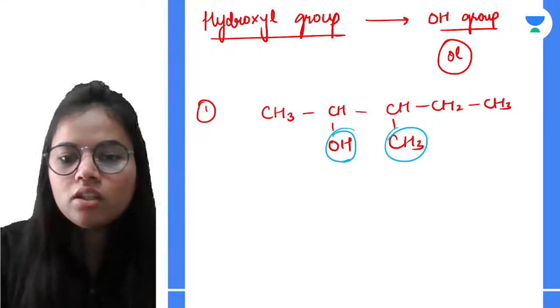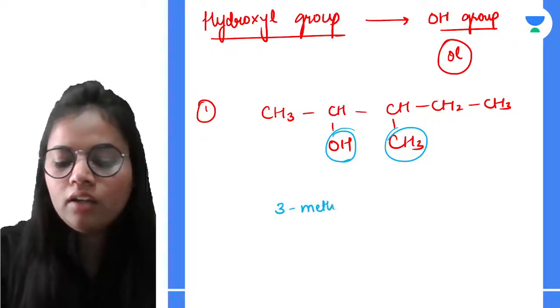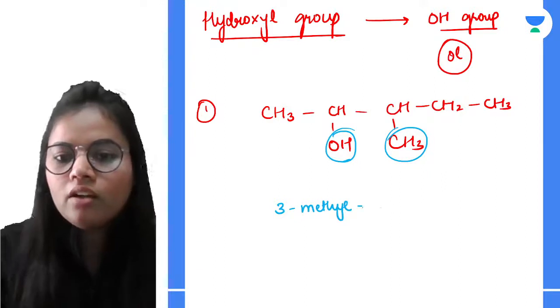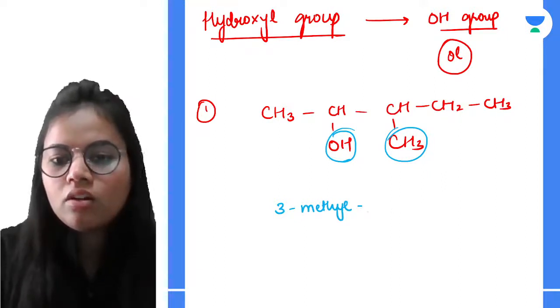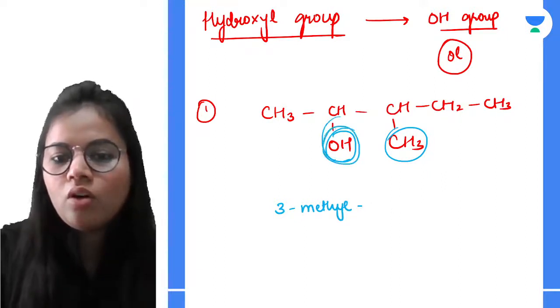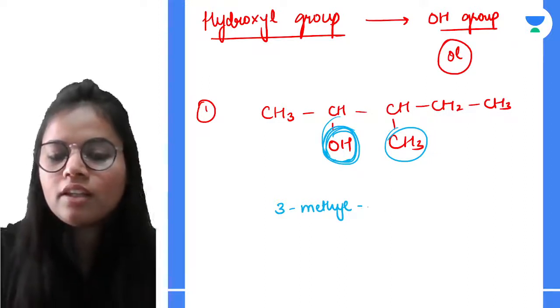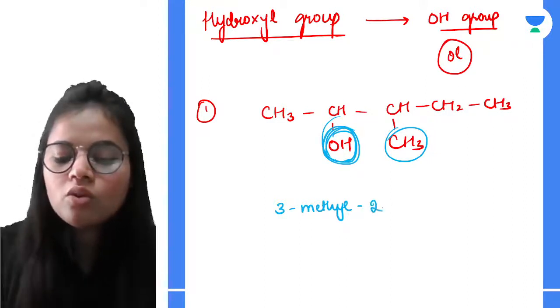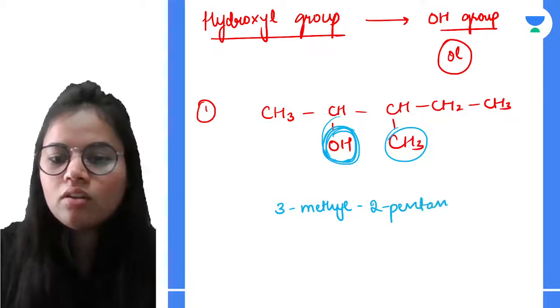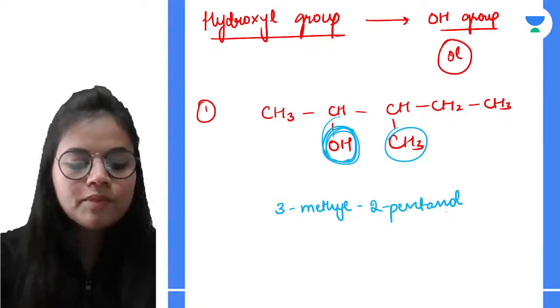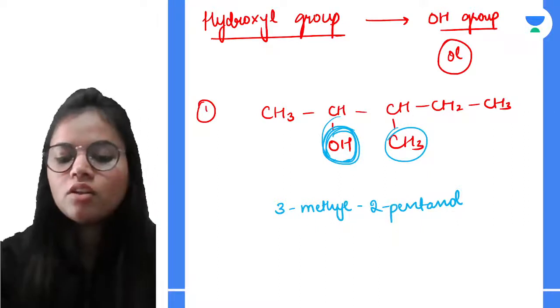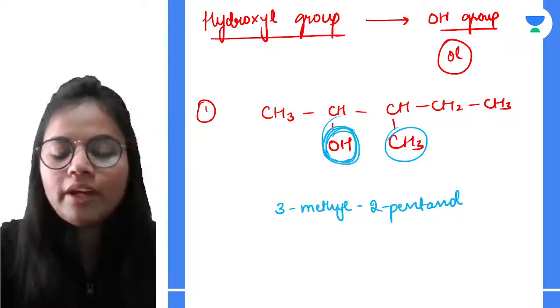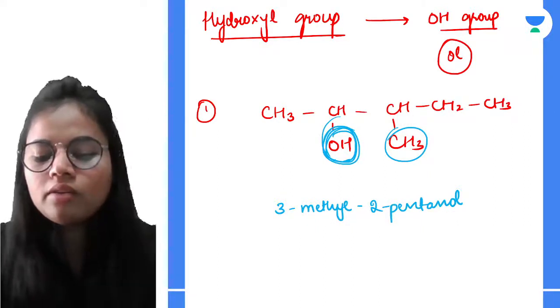So it will be 3. On 3 we have methyl. And on 2nd we have the hydroxyl group. So we can write 3-methylpentan-2-ol, or 2-pentanol. So that is the name of this compound. I hope that you might have understood this one.